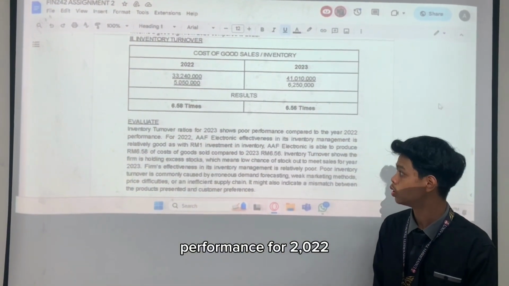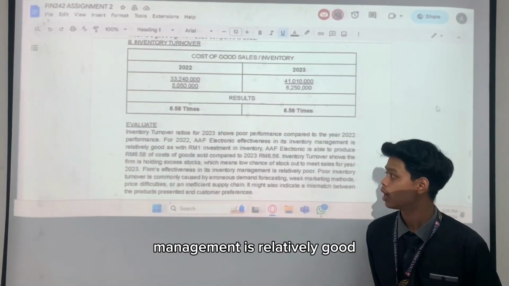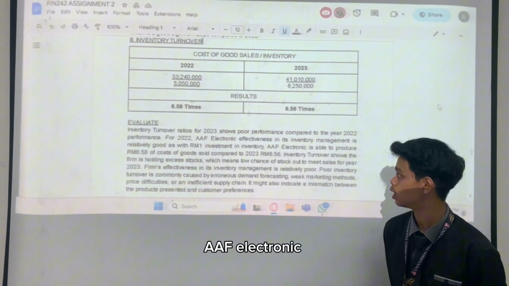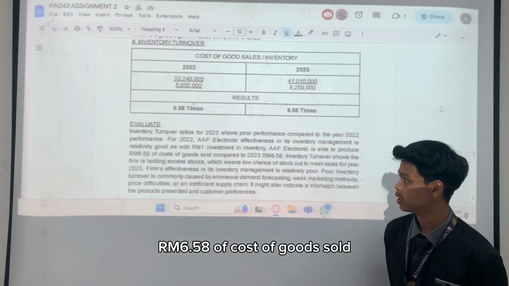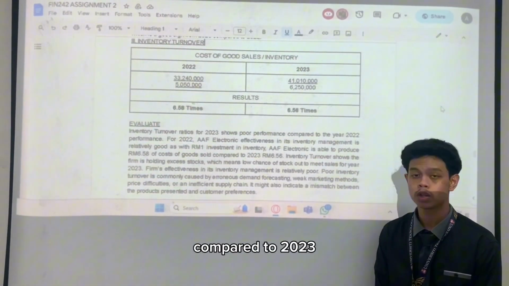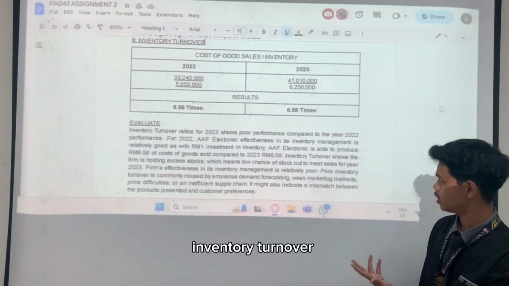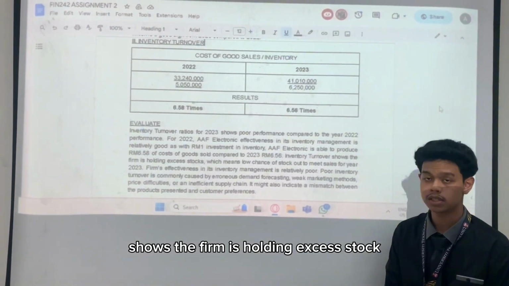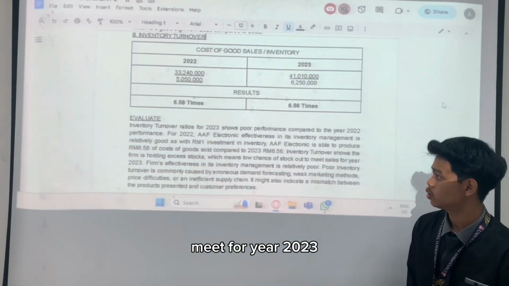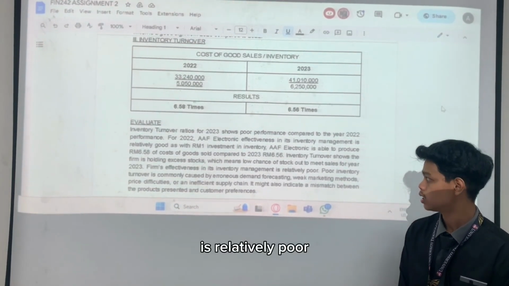For 2022, AF Electronic's effectiveness in its inventory management is relatively good. With RM1 investment in inventory, AF Electronic is able to produce RM6.58 of cost of goods sold, compared to 2023, which is only RM6.56. Inventory turnover shows the firm is holding excess stock, which means low churn of stock out to meet sales for year 2023. The firm's effectiveness in its inventory management is relatively poor.